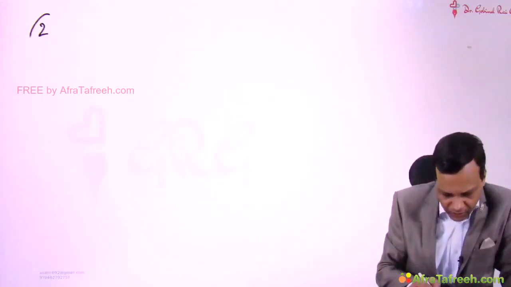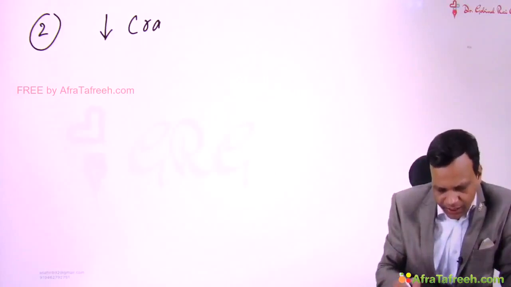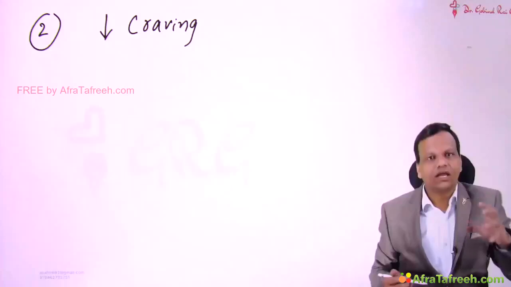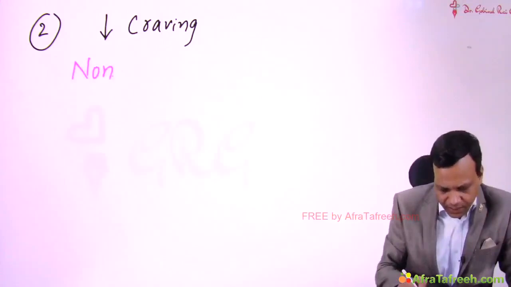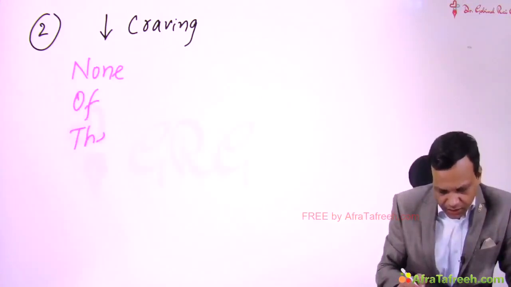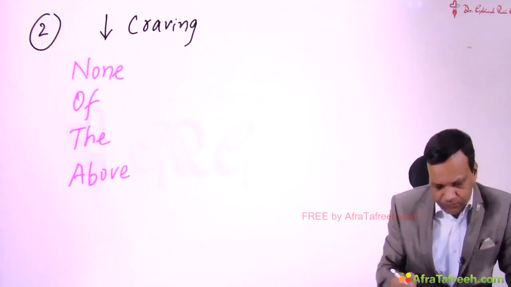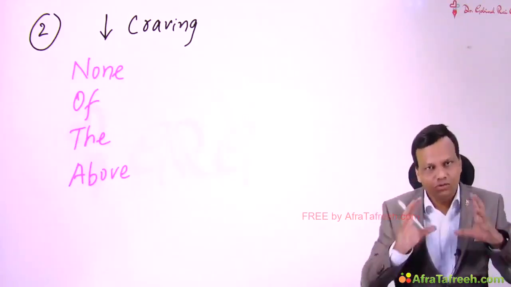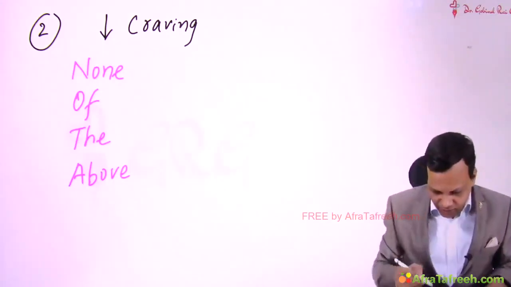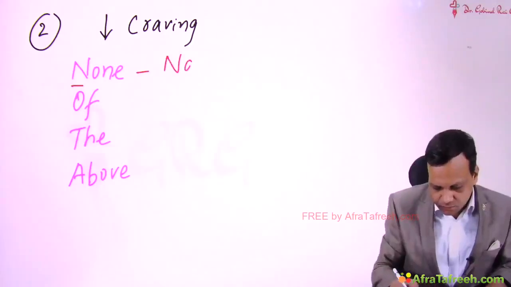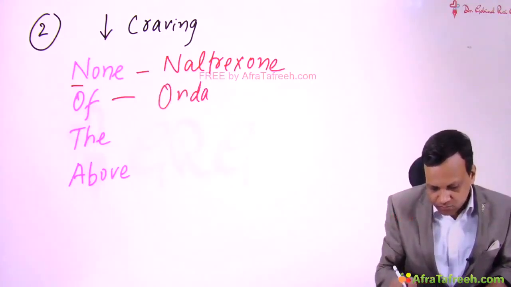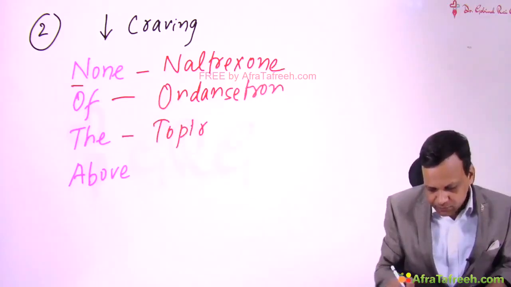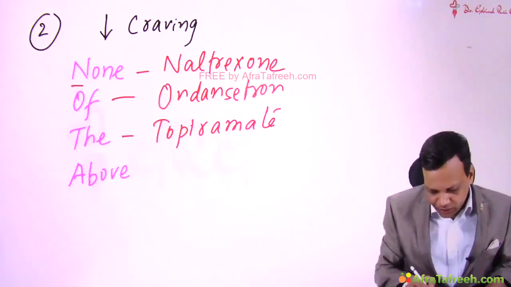Now second, which drugs can decrease alcohol craving? You can remember them as NOTA, none of the above. Remember, no drug can decrease alcohol craving, so to remember, we have none of the above. So N for naltrexone, O for ondansetron, T for topiramate, and A for acamprosate.